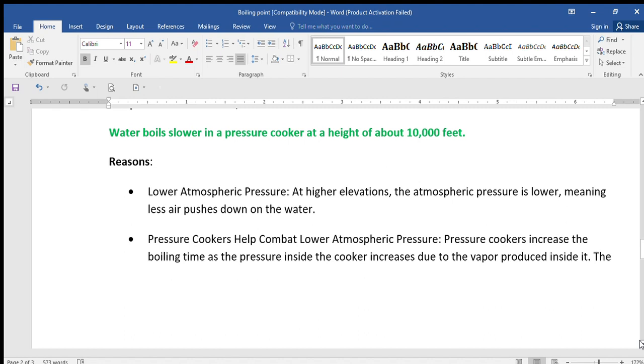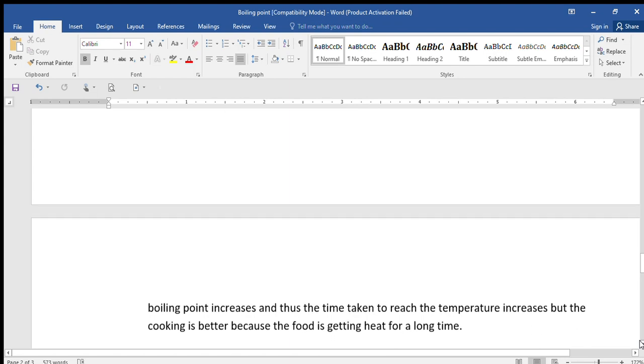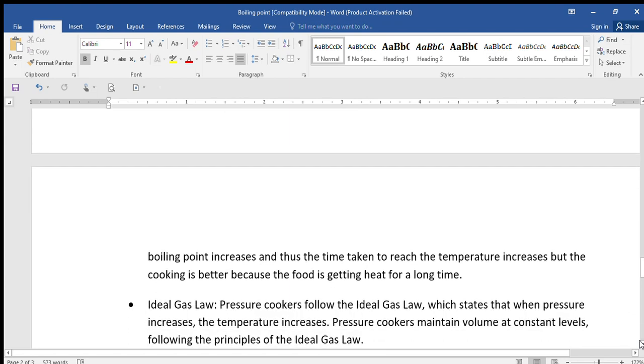Even though the boiling point increased, when you are saying water boils slower, note that it is with increased temperature. So even though it is boiling slower, because the temperature is very hot, it will reach cooking on time, and then you'll be able to cook your food very well. So, summarily, the boiling point increases, the time you will take to reach the temperature increases, but the cooking is better because your food is actually getting enough heat.